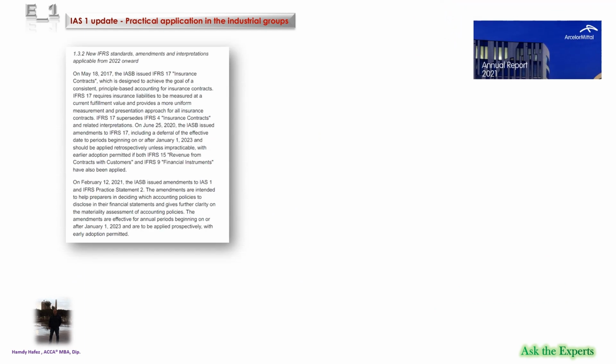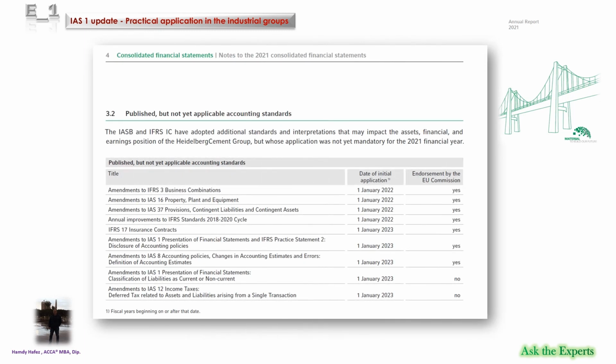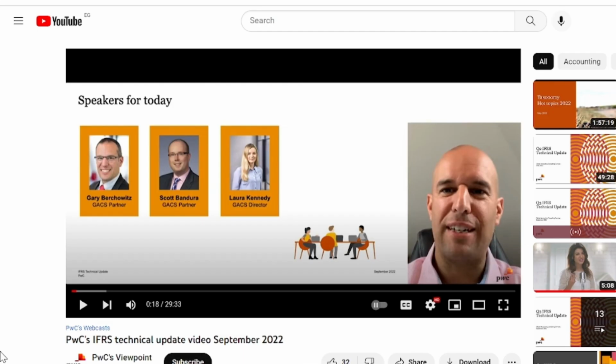Another example is by ArcelorMittal Annual Report 2021. Consolidated Financial Statements, pages 251 and 252, under the notes of Application of New Accounting Standards. And finally, by HeidelbergCement Annual Report 2021. Consolidated Financial Statements. Notes to the 2021 Consolidated Financial Statements. Page 146 under the notes of Application of New Accounting Standards. You can find the details about the published, but not yet applicable accounting standards.